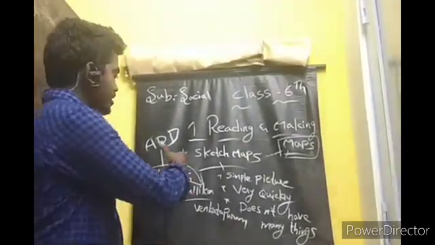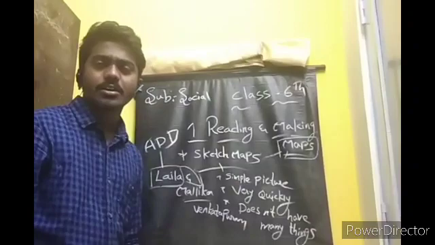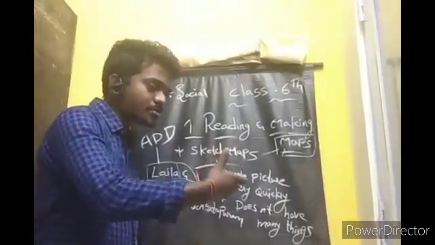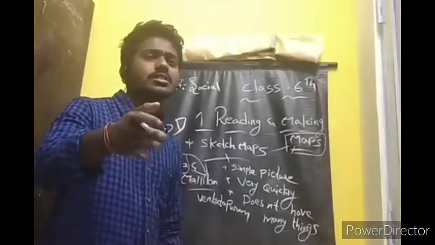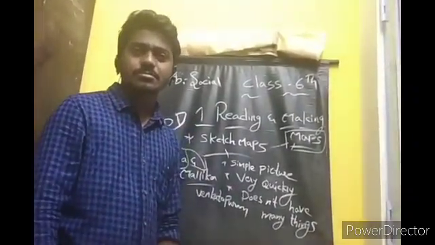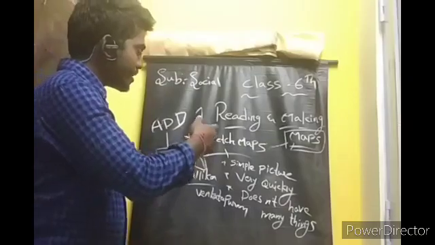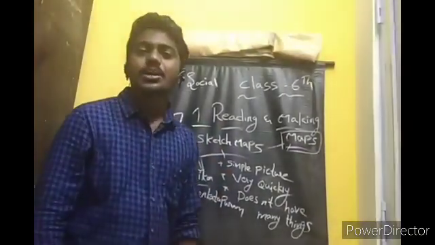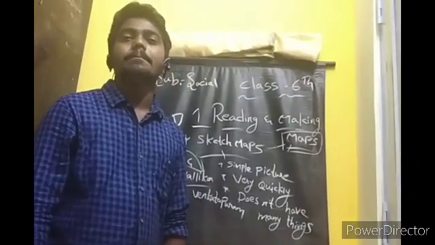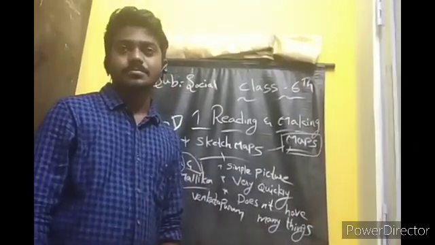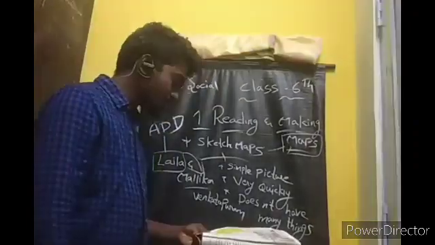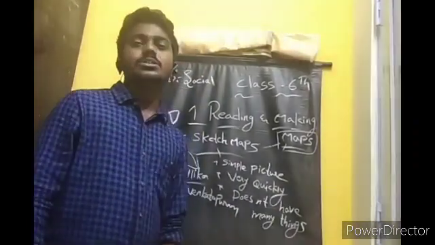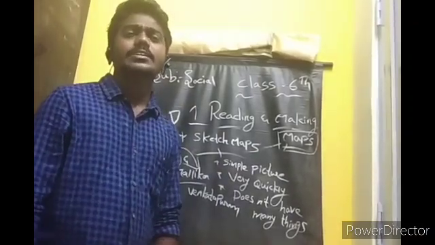Similarly, Laila came to the Venkatapuram bus stand, and using the sketch map, she does not know the distance. That is why she took the auto towards Malika's house, and she does not know the specified directions.